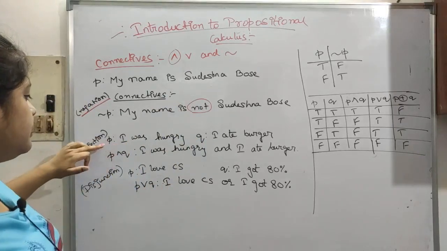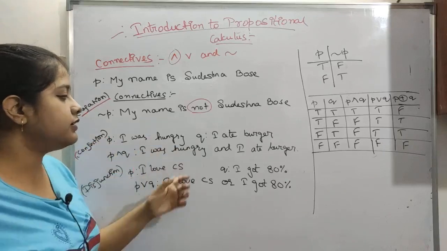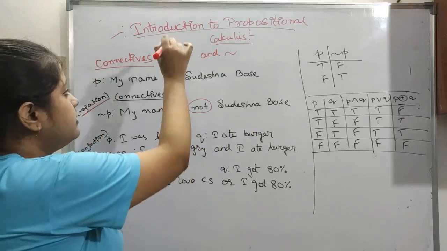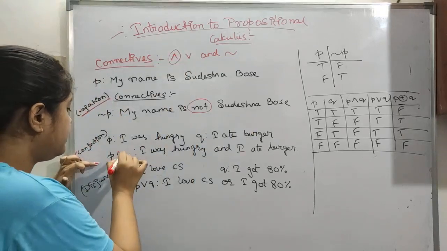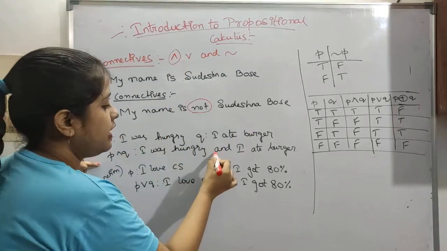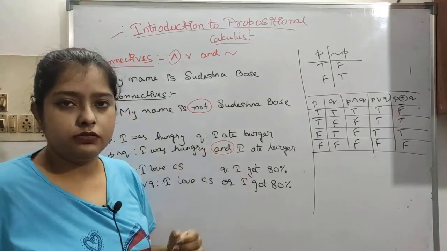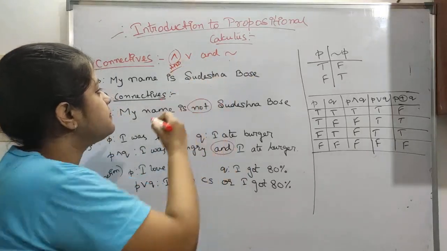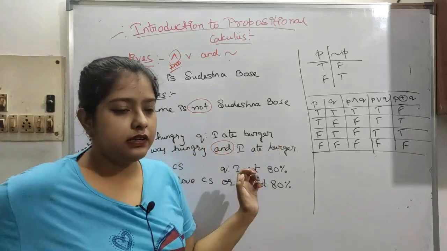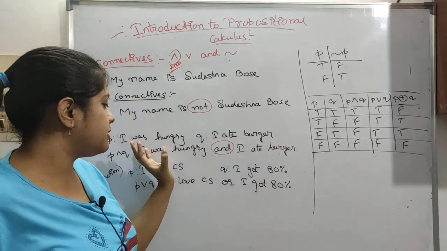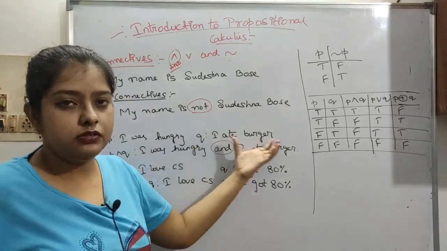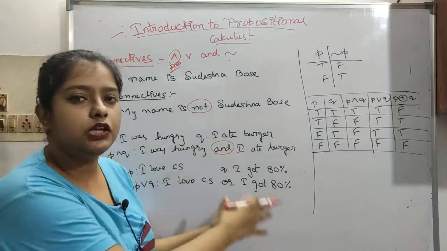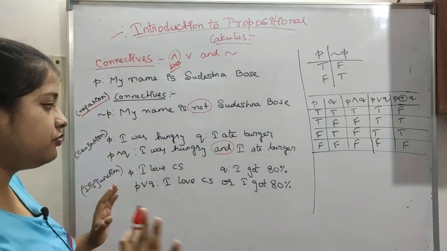So now conjunction. Let's see the first statement P: I was hungry, and the second statement Q: I ate a burger. Now if we apply conjunction, what will be P and Q? I was hungry and I ate a burger. So this means and. Okay, so this means and. See, it may be something arbitrary, which may not make sense as an English statement, but in propositional logic, it will make sense. Later, if you don't understand now, you will.